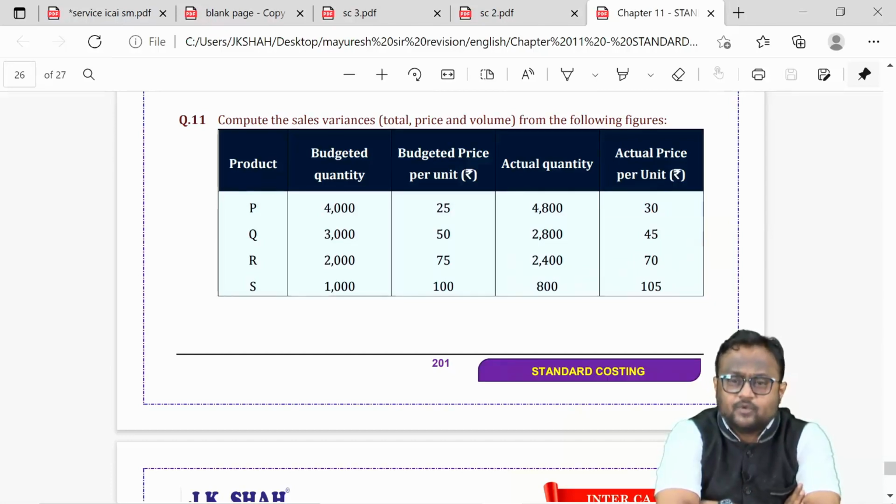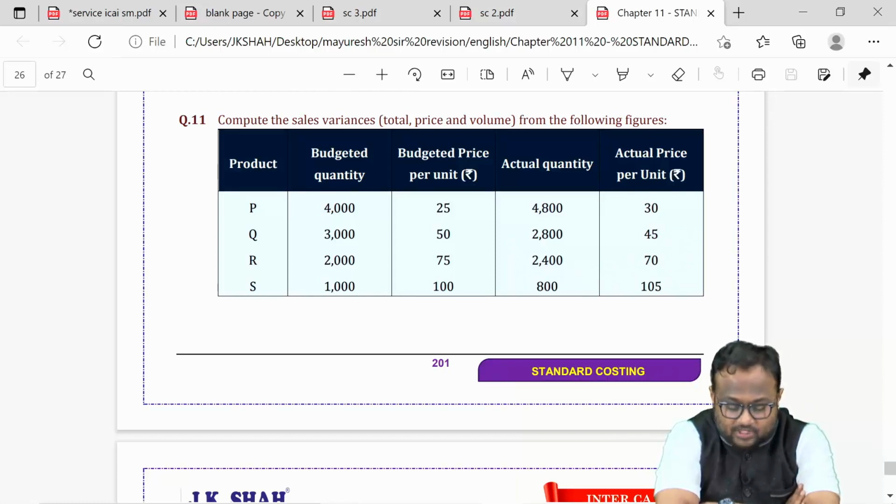Remember one thing, just like fixed overheads, even for sales budget, period should be the same. For material, for labor, for variable overheads, we were considering output level to be the same because all three were variable cost structures. But now we are dealing with sales, which is revenue, which has got nothing to do with the output anymore. So period should be the same. If your actual period is 3 months and budgeted period is 1 month, convert that from 1 month to 3 months, bring it at par with actual, and then start comparing variances. Have you clearly understood this part?